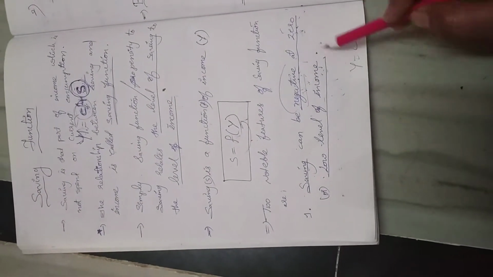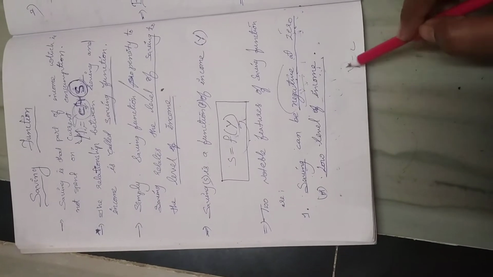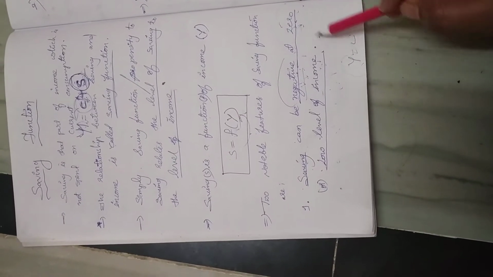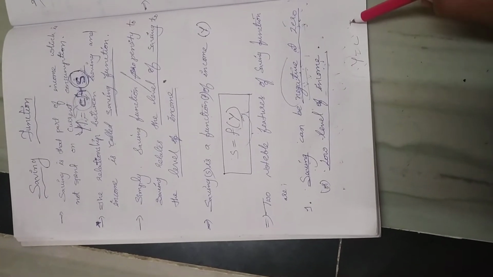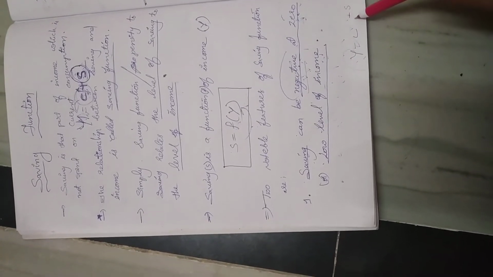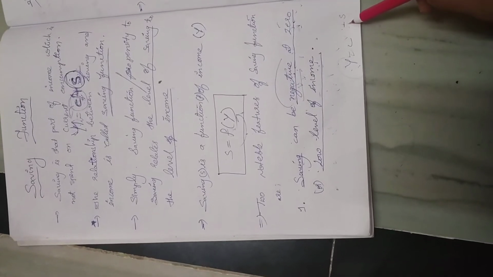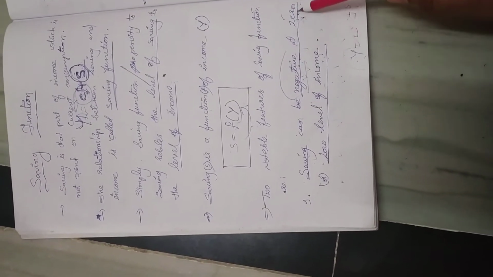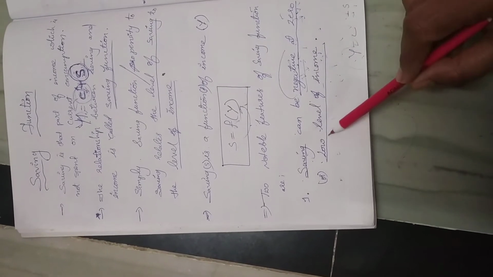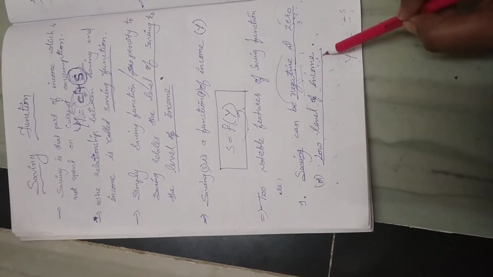But when your income is zero, when you are not earning, you borrow some money from others to meet your present consumption. That means there are no savings and there are borrowings. So minus S, negative savings, at zero level of income as well as at low level of income.